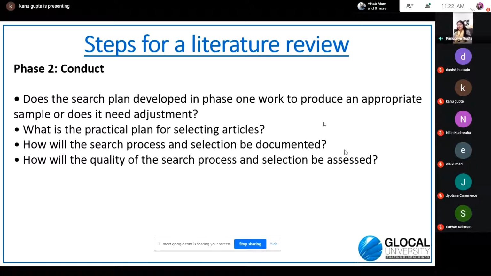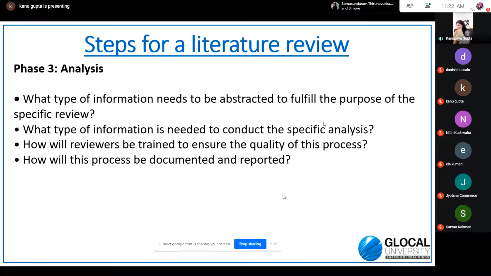And then you select the research process, how you are going to document. Different styles of documentation of the literature review also exist. So you study how you will be documenting it, and then what will be the quality of the search process. Phase 3 is the analysis process. When you have searched all the research papers and narrowed down to a specific number of studies, the analysis of the literature is also very important, right?